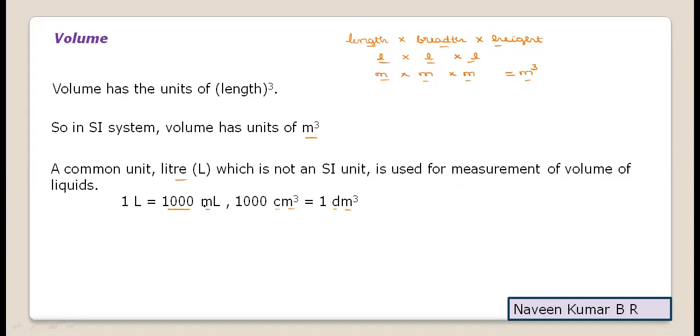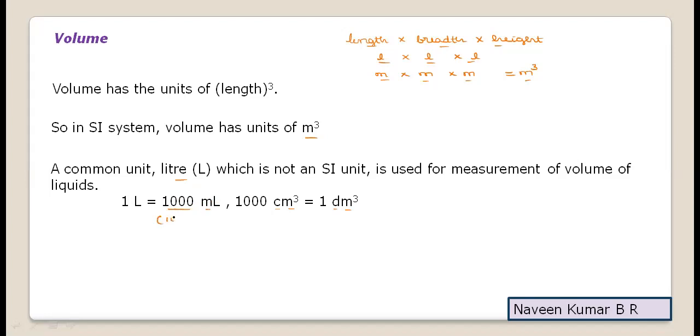We know that milli is 10 to the power of minus 3, and 1000 is 10 to the power of plus 3. Plus 3 and minus 3 will be 0, and 10 to the power of 0 is 1. So it will become 1 liter. Hence 1 liter is 1000 milliliter.